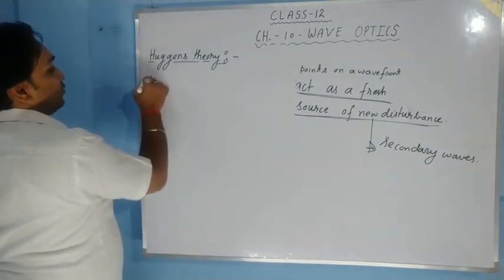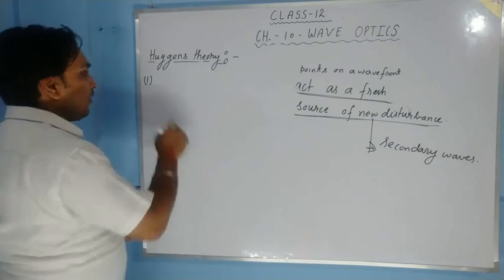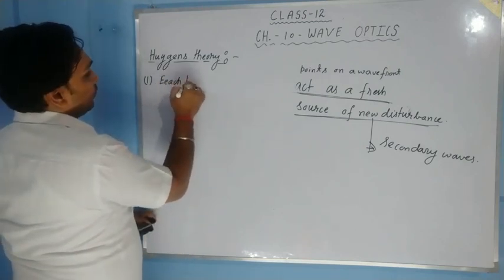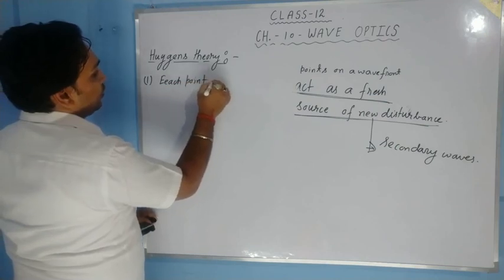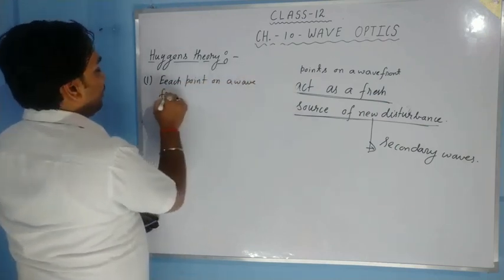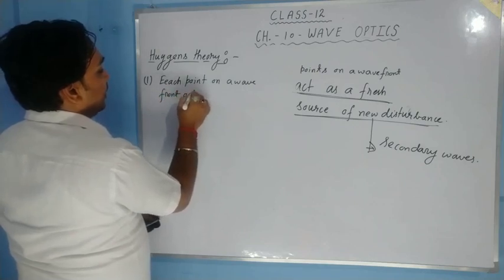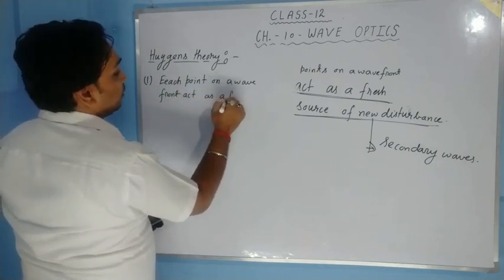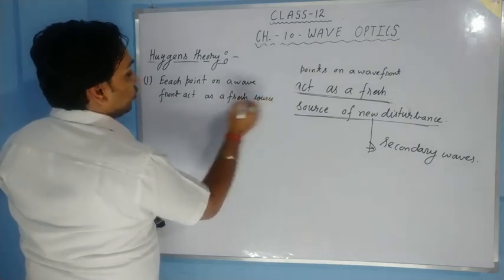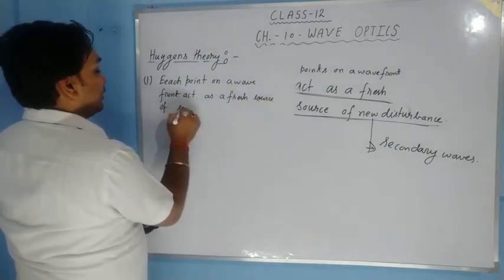His first assumption is each point on a wavefront acts as a fresh source of secondary waves.